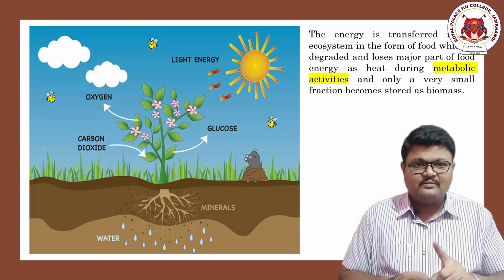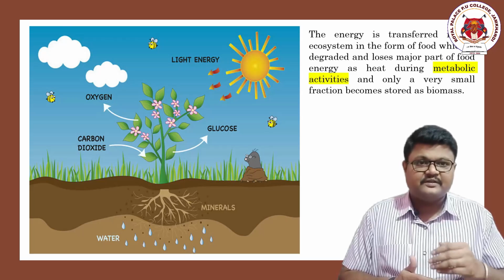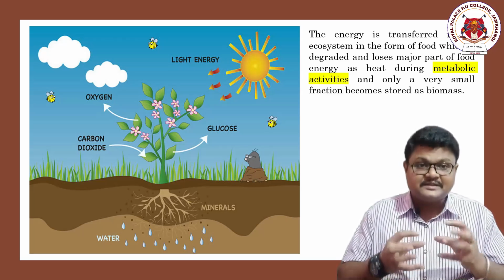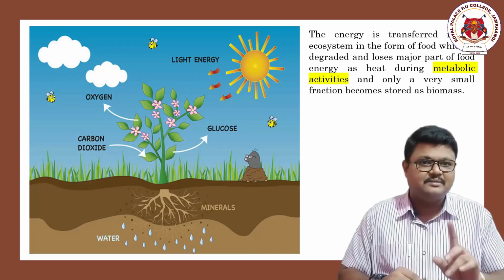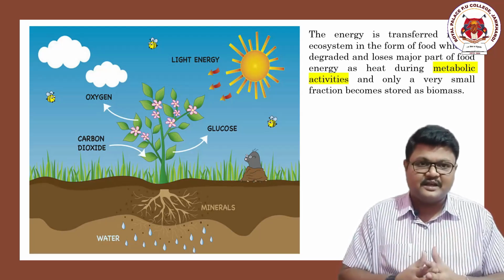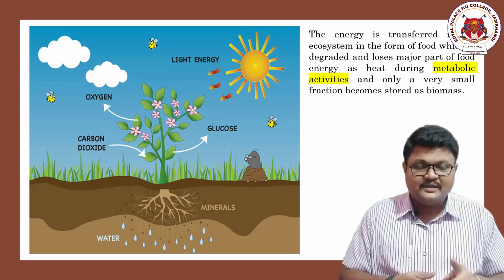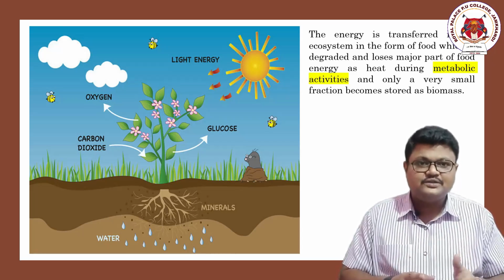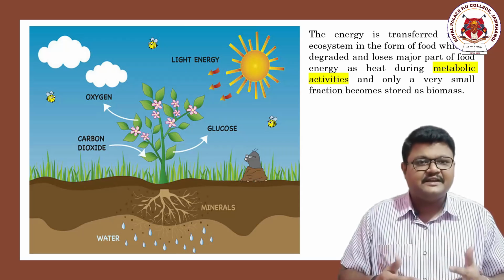And when that energy wants to be utilized, it should be in the form of food. So if that one banana is considered 100%, out of that 50%, 60%, 80% will be used for the metabolic activities only, and the rest of the energy and the rest of the content of the banana will be stored as biomass. Though it is giving the energy in the form of 100% of the banana, it won't be saved as biomass as 100% of it. Why? Because a lot of the content of that banana will be used for the metabolic activities, and in the form of heat it gets lost.